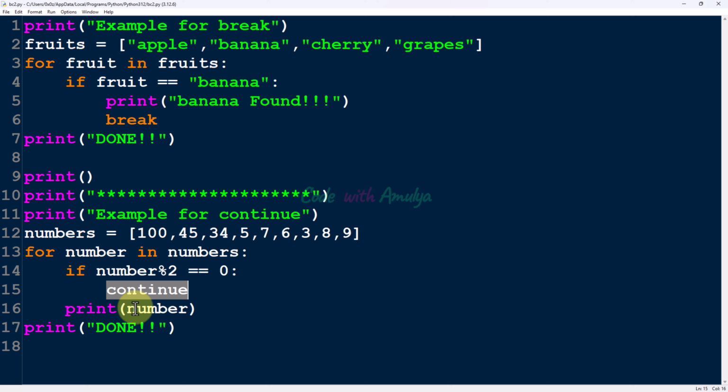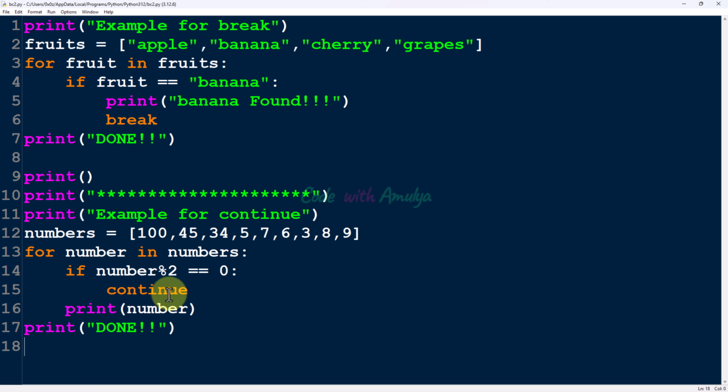And if it is an odd number, then print that number. Then lastly, print done. What we are doing here, we want to print all the odd numbers in the given list. For that, we'll ignore all the even numbers. When we encounter an even number, we'll use the continue statement. So it will skip the next statements. It will go to the next number, next iteration.